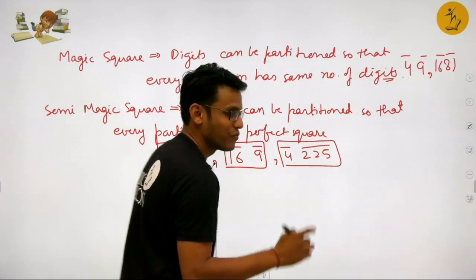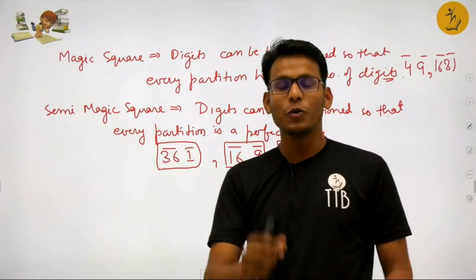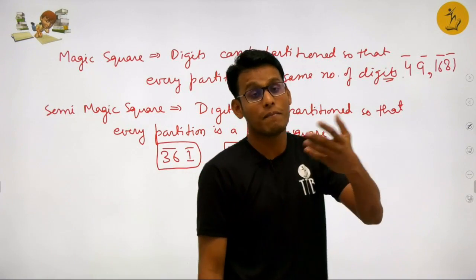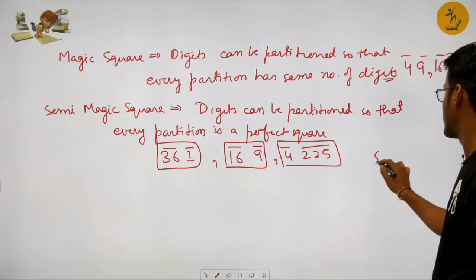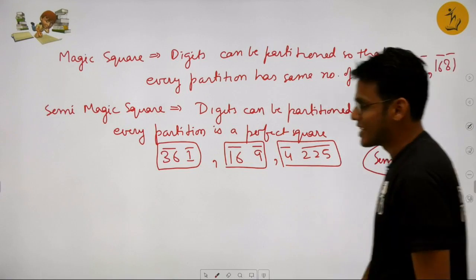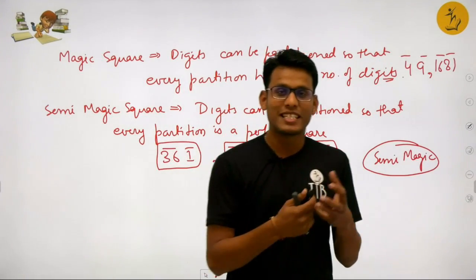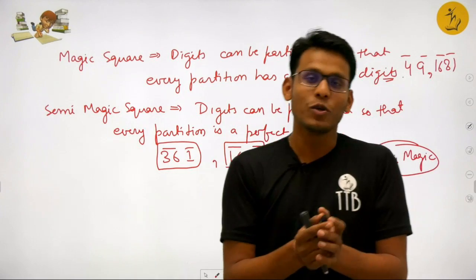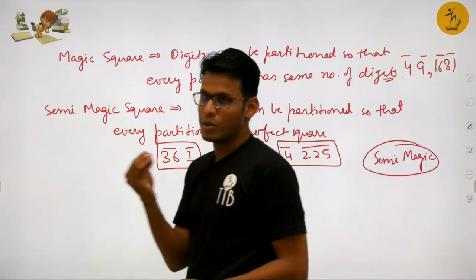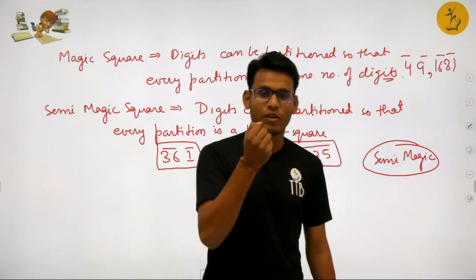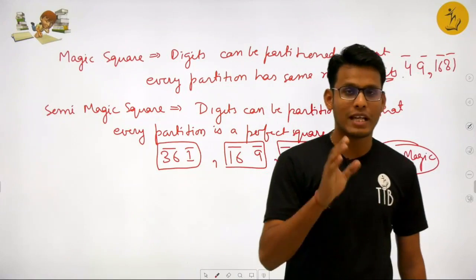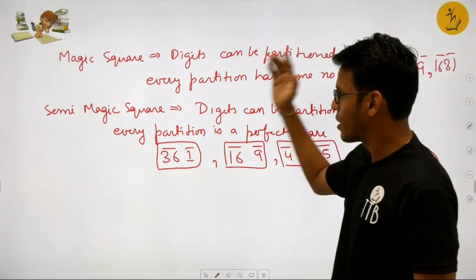So if you like this video, all you have to do is comment some more magic squares. You have to find some more magic squares or some semi-magic squares. Right? So this is today's interesting set of challenges which might make you fall in love with mathematics. And the beauty of digits, the beauty of intuition is something which you should build in yourself to have a very good mathematical aptitude. So that is my video today about magic squares and semi-magic squares.